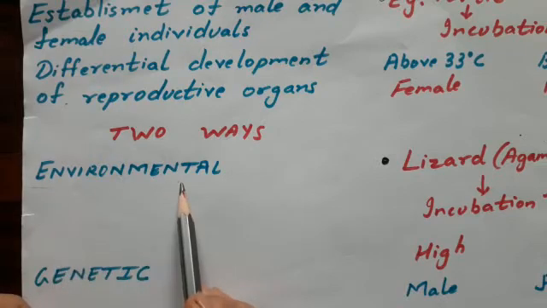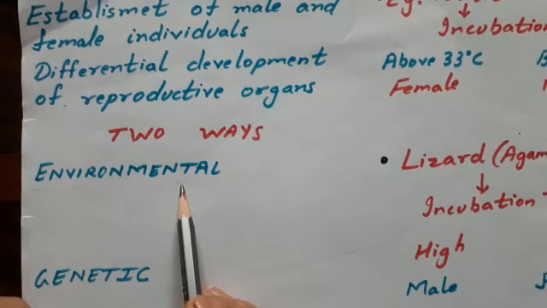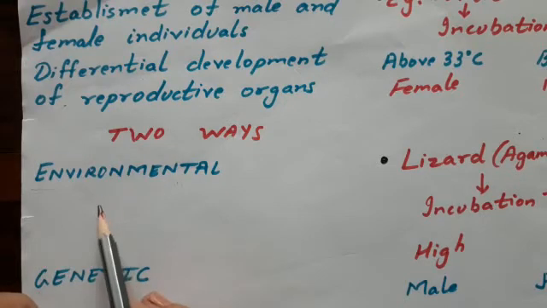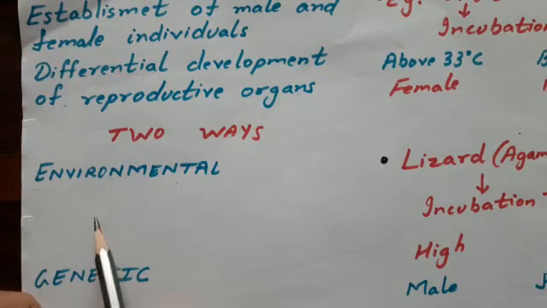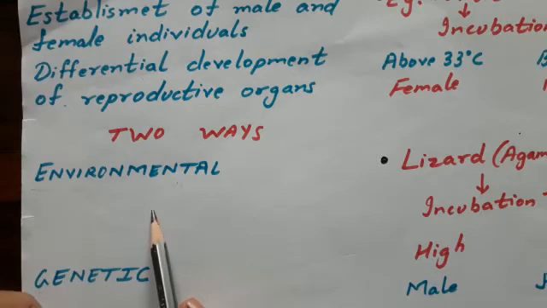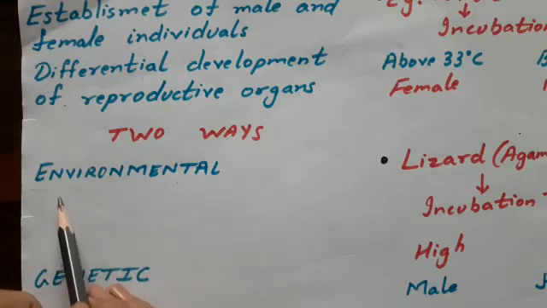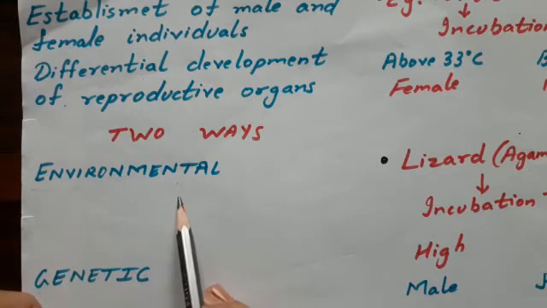Environmental determination means that when the zygote is developing, environmental factors like certain chemicals, temperature or presence near the female organism decide whether the zygote will develop into a male or a female. Then it is called environmental sex determination.